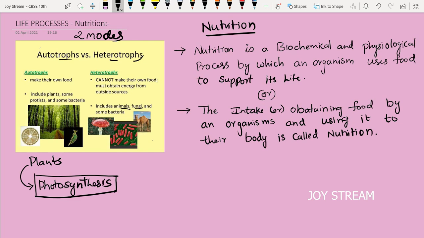What is the process which gives food for plants? Photosynthesis. Then coming to the heterotrophs. Heterotrophs are the organisms which depend on other organisms for their food or nutrition. The nutrition which they get from other organisms is called heterotrophic nutrition.